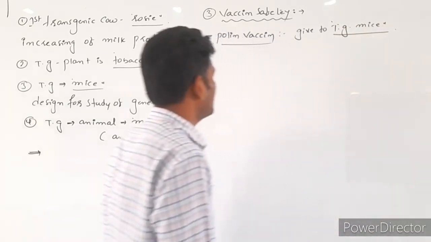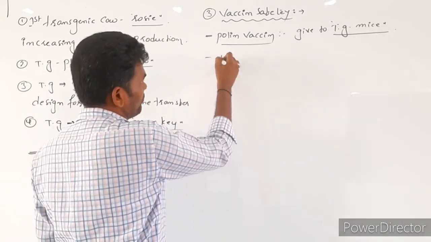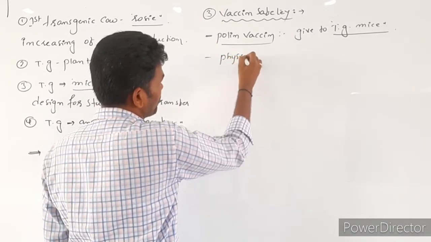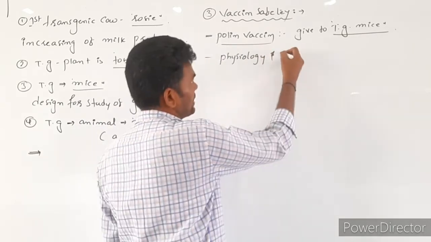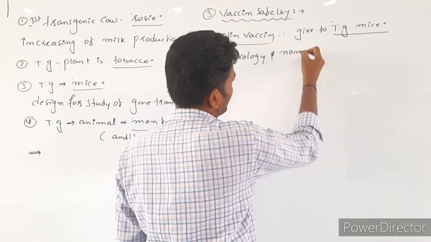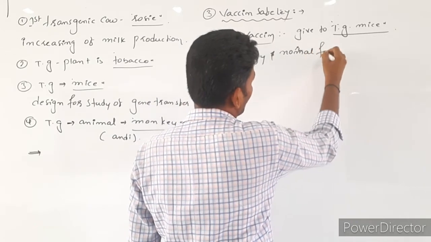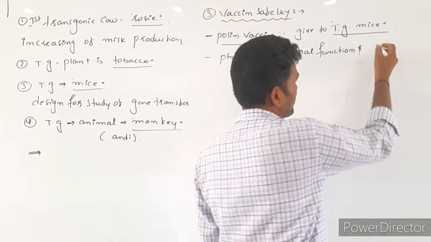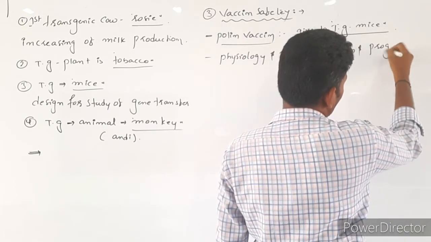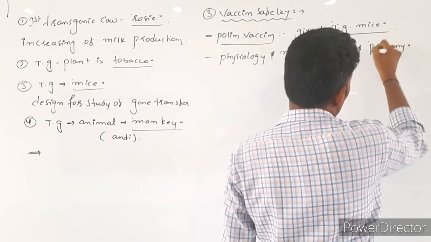In transgenic mice, they observe the physiology, normal functions, reproduction, progeny, as well as behavior.